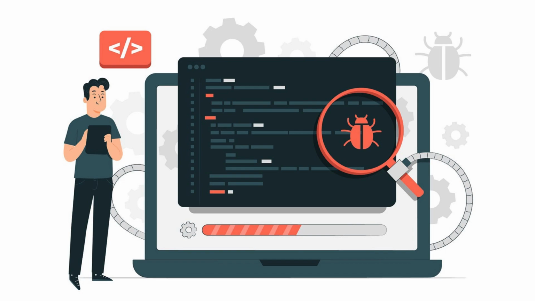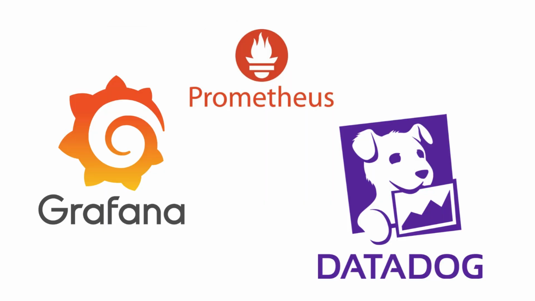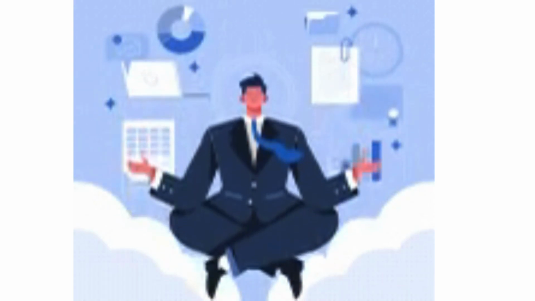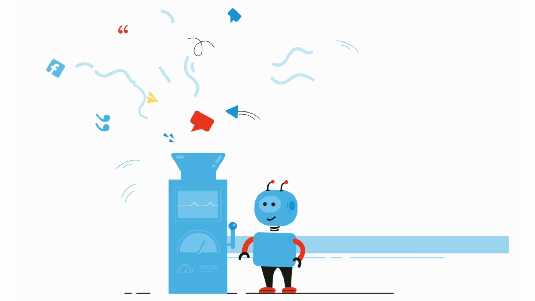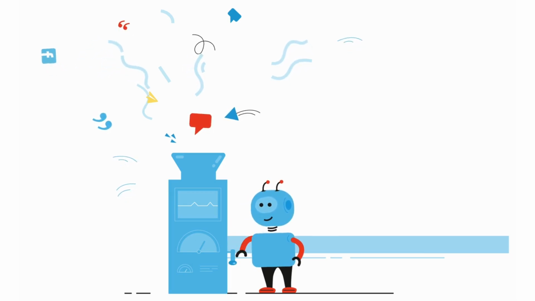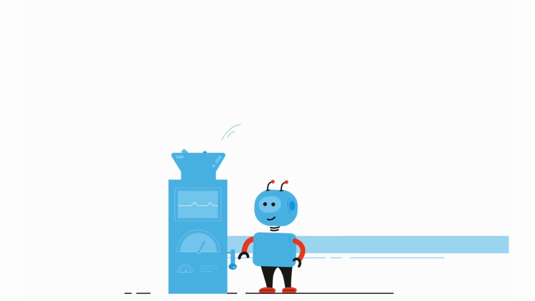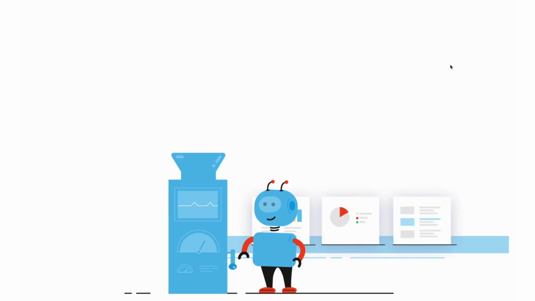Specific tools for logging and monitoring, like Grafana, Prometheus, and Datadog, help us visualize and analyze the massive amounts of data generated by our system, turning raw data into actionable insights. So we can actually make sense of it all. Exactly. It's like having a dashboard that shows us the heartbeat of our entire system.